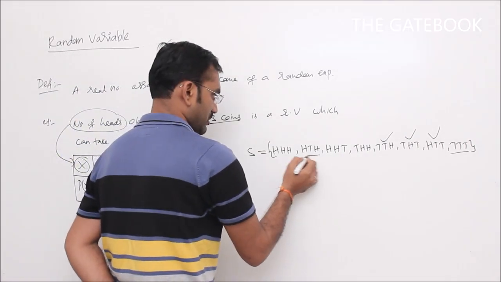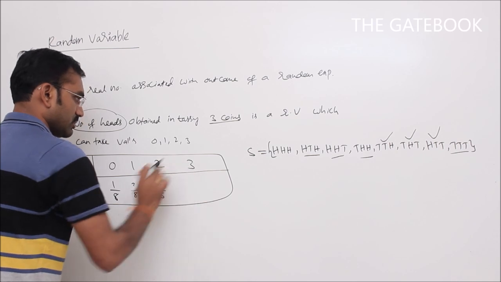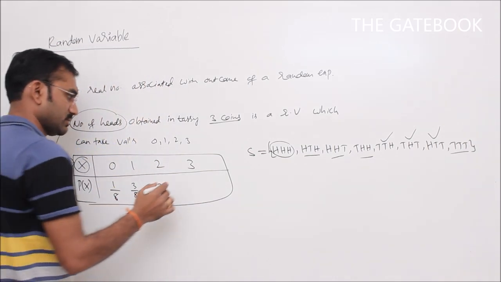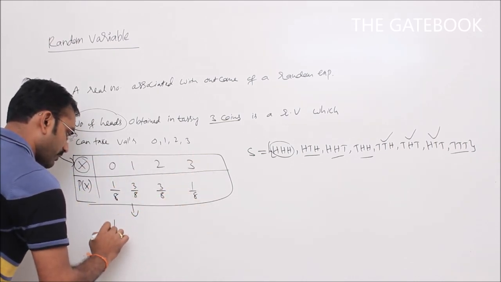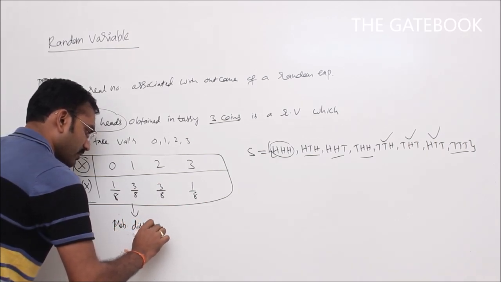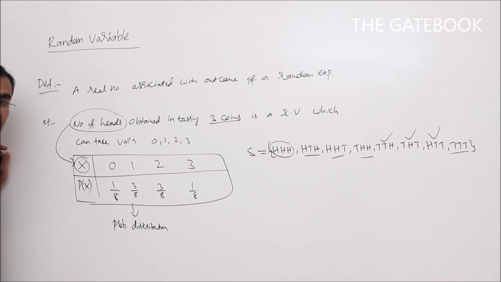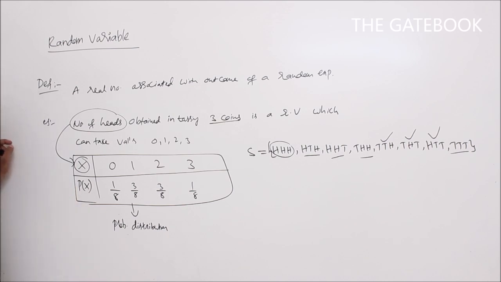Exactly 2 heads: here 2 heads, 2 heads, 2 heads. Exactly 2 heads in 3 cases, so 3 by 8. 3 heads, all 3 heads: there is only one case, so 1 by 8. So this tabular form is called the probability distribution of the number of heads obtained in tossing 3 coins. Here the corresponding P of X is called the probability mass function.